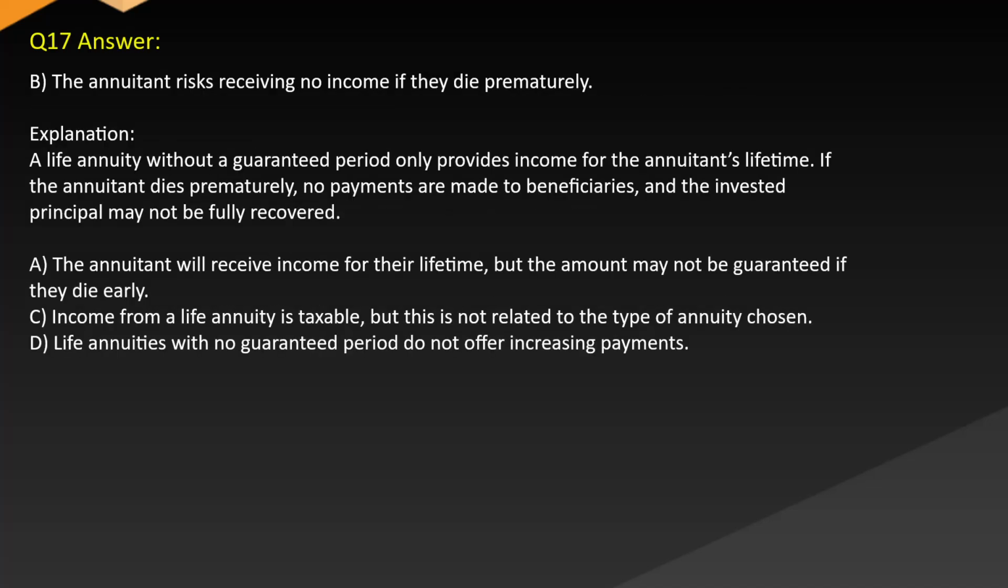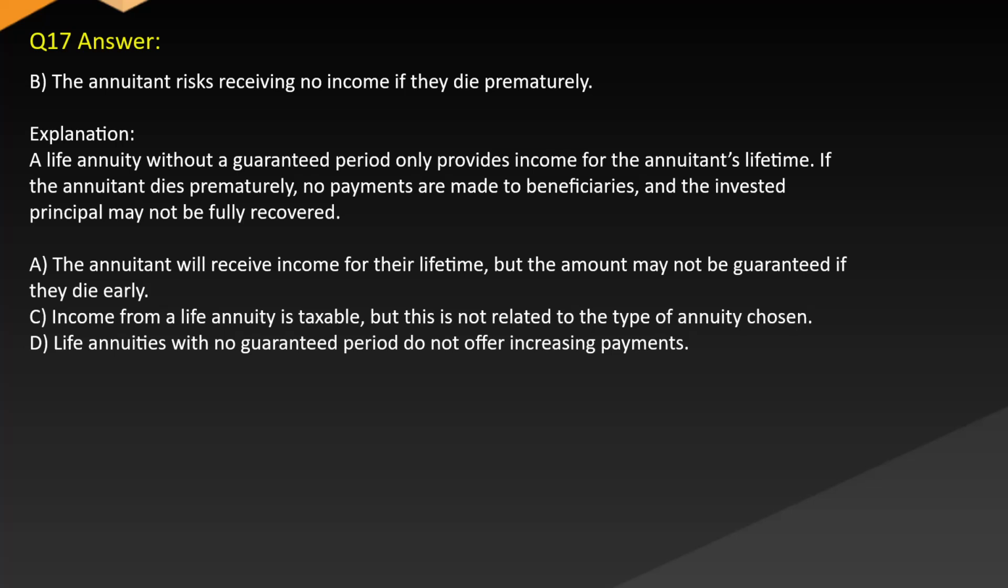Answer: B. The annuitant risks receiving no income if they die prematurely. Explanation: a life annuity without a guaranteed period only provides income for the annuitant's lifetime. If the annuitant dies prematurely, no payments are made to beneficiaries and the invested principal may not be fully recovered.